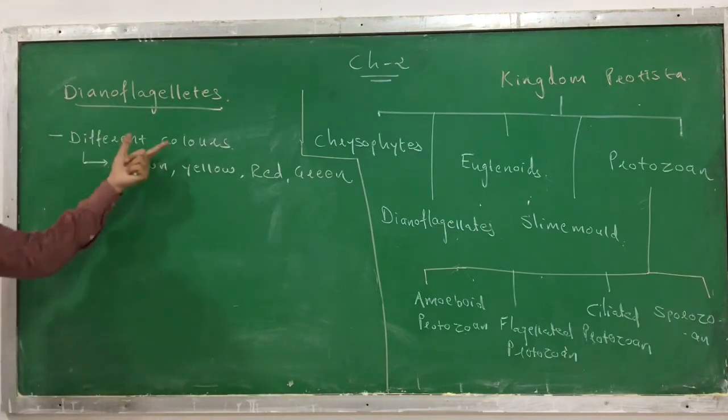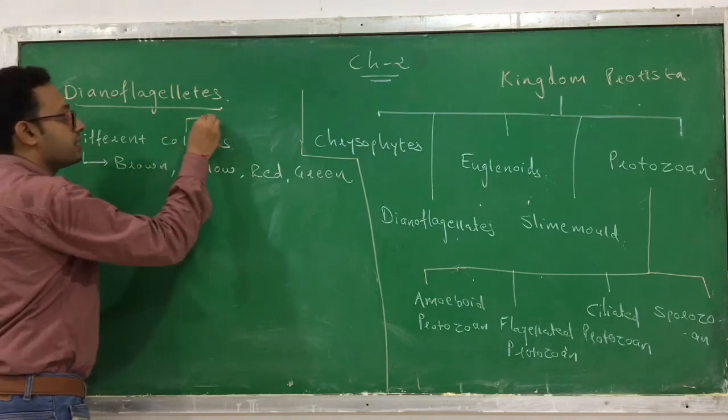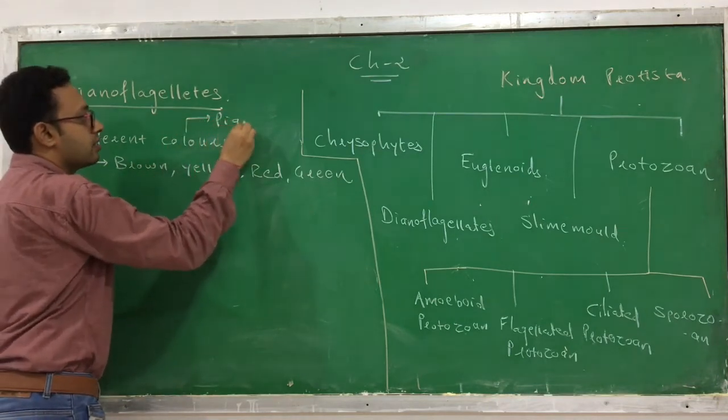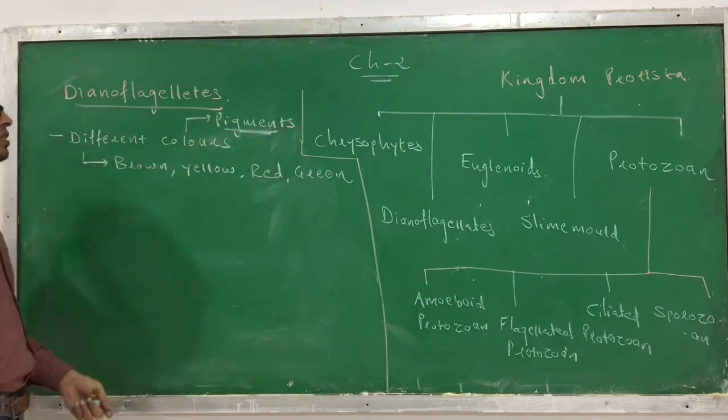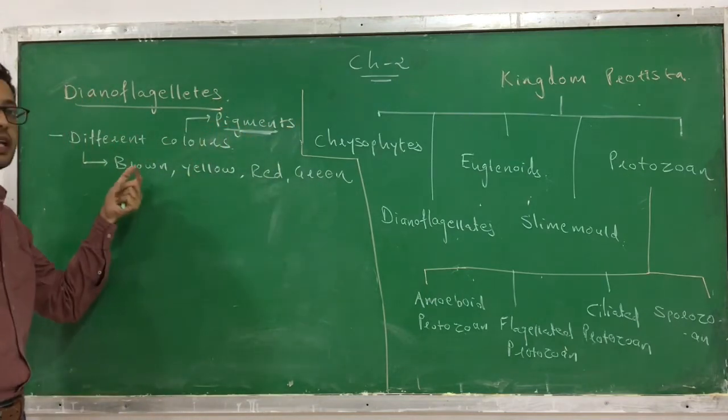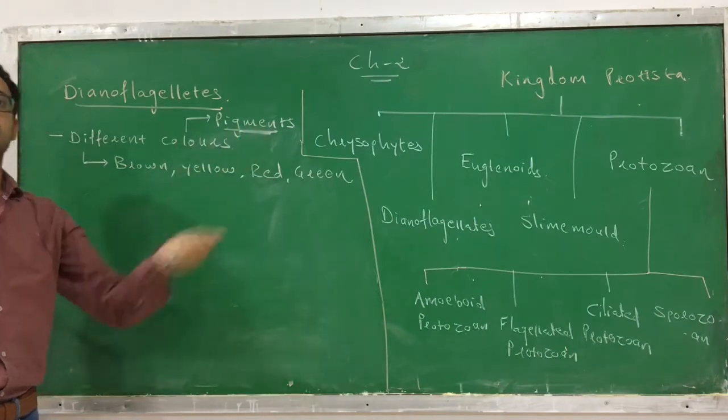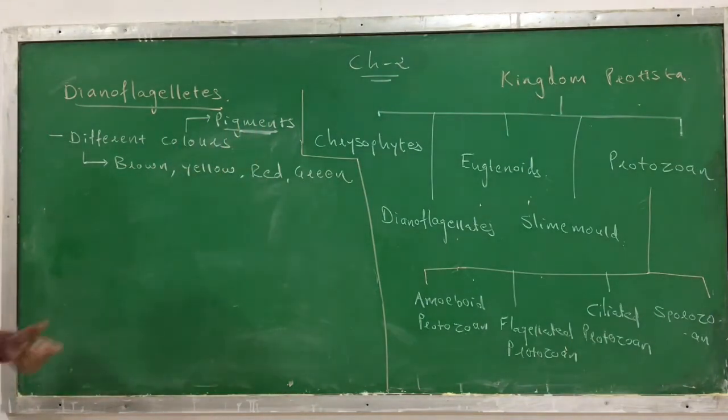And why are they different colors? Because they possess pigments. Due to the presence of pigments, they are of different colors like brown, yellow, red, green, etc. Okay, clear? So they are considered dinoflagellates.